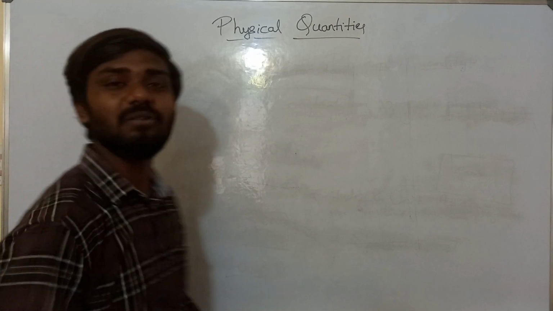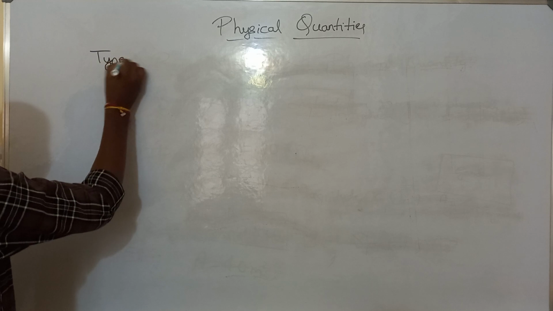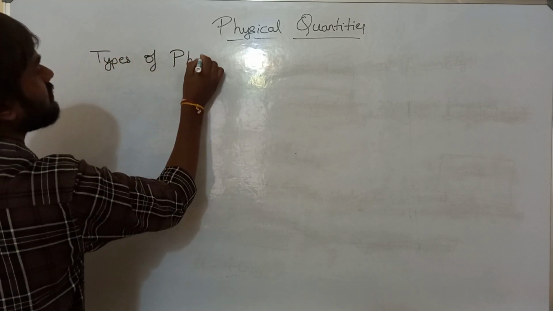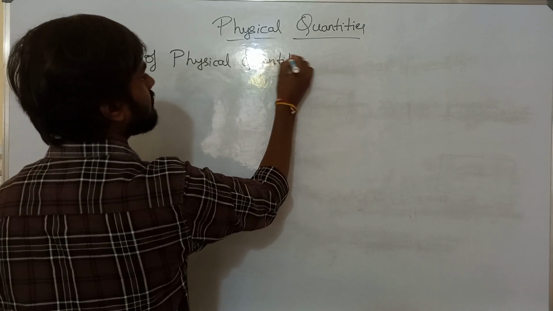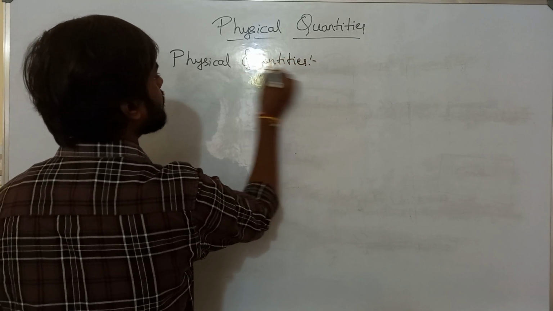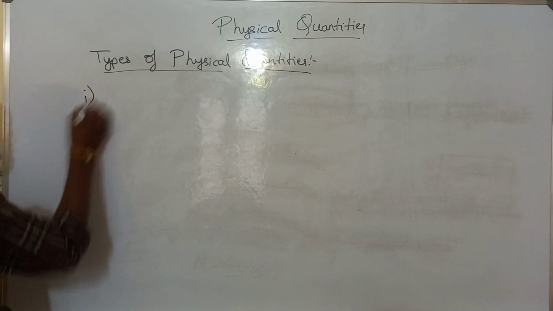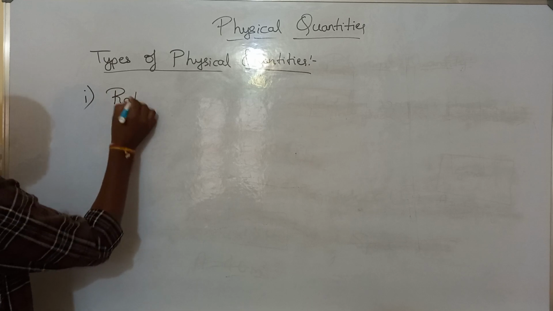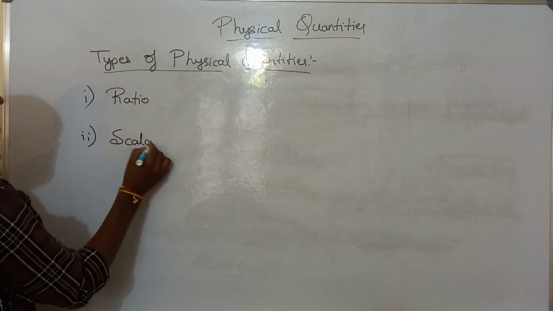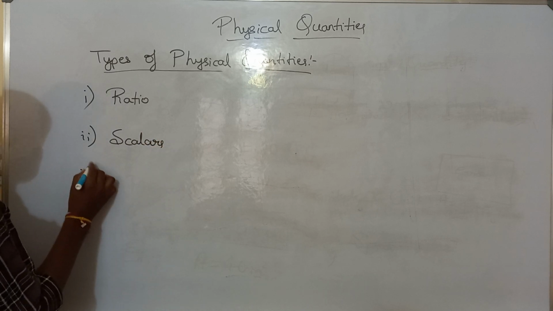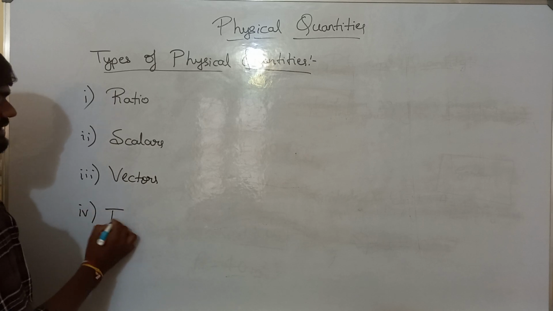Okay, so now we shall study the types of physical quantities. See, types of physical quantities. There are three types. One is ratio type, second one is scalars, and third one is vectors, and fourth one are tensors.